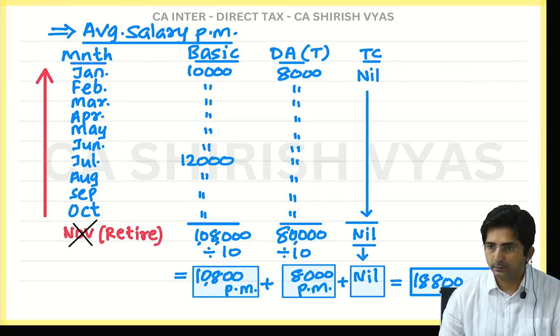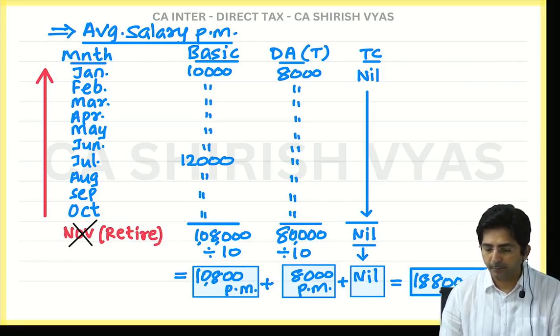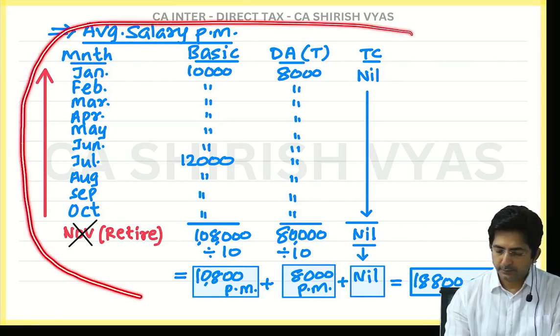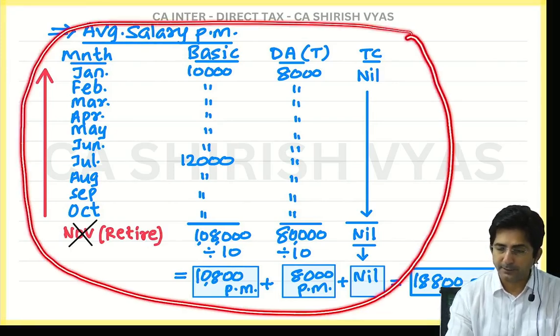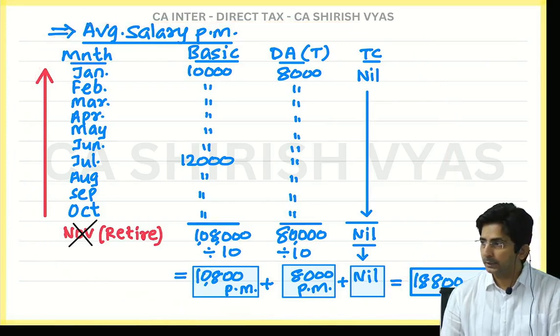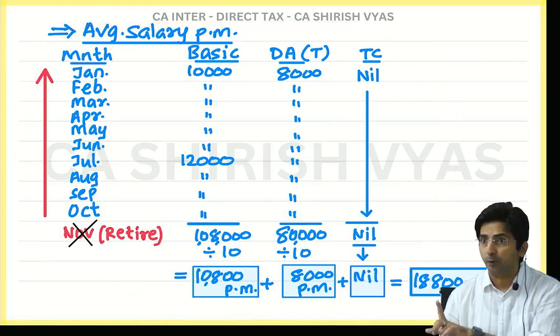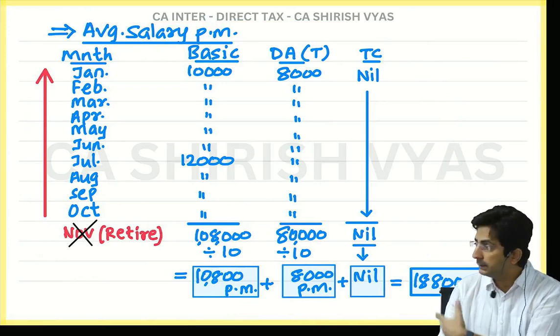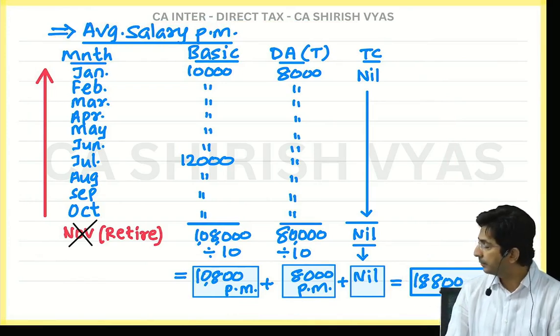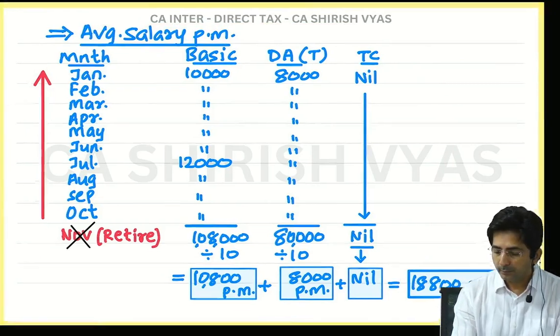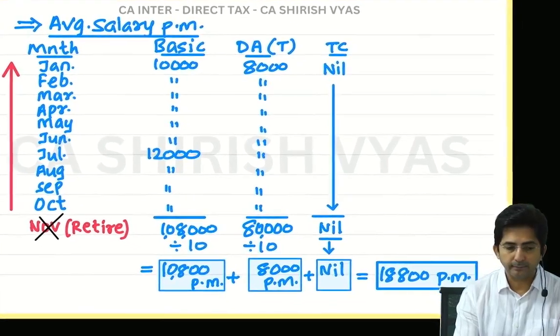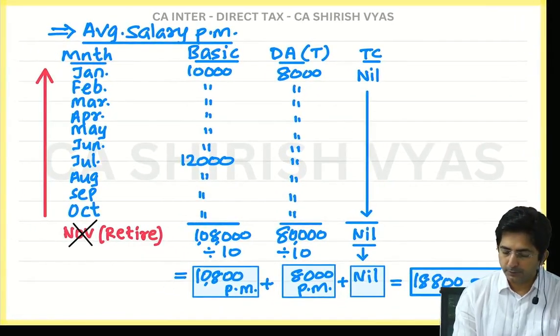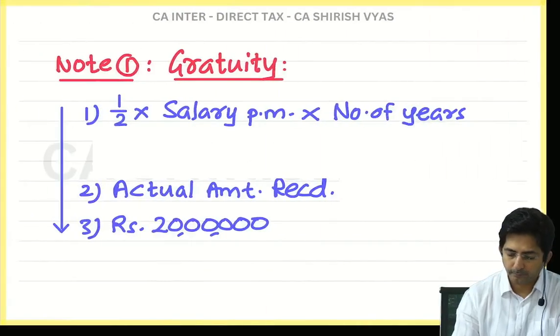So total is 18,800 per month. Fix this format in your mind. Now whenever gratuity is there in the question of other employees, in other employees only this headache of average is there. Getting 18,800. Now substitute this figure in the formula.